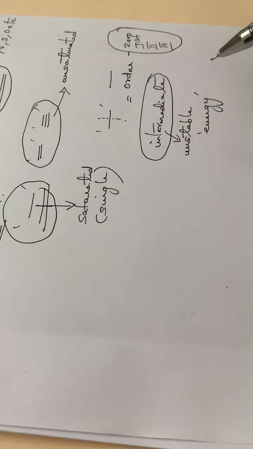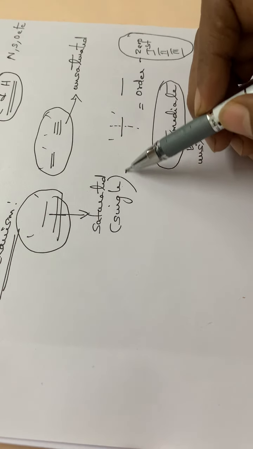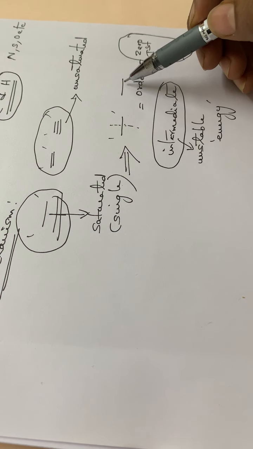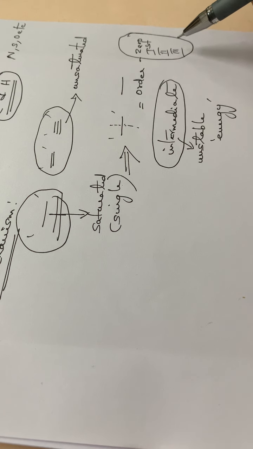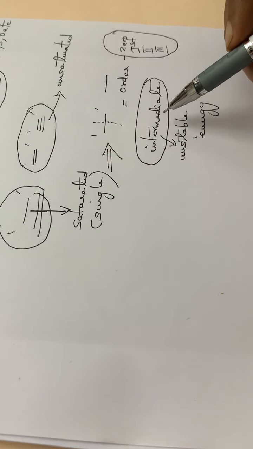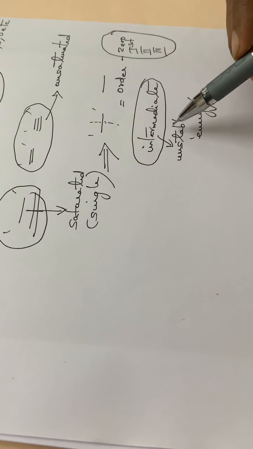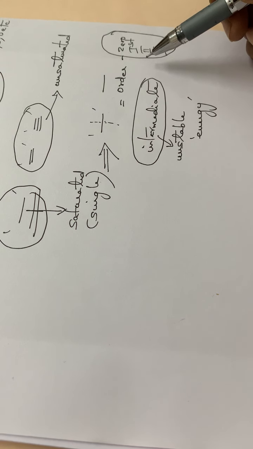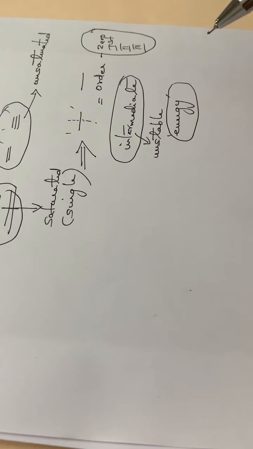Some bond breaking and bond making will be taking place, and we will be dealing with the order of the reaction, say zero, first order, second order, third order, etc. And again, in some reactions the intermediates will be formed, and these intermediates are highly unstable, so that they will be giving back the products. And also there we will be dealing with the energies as well.